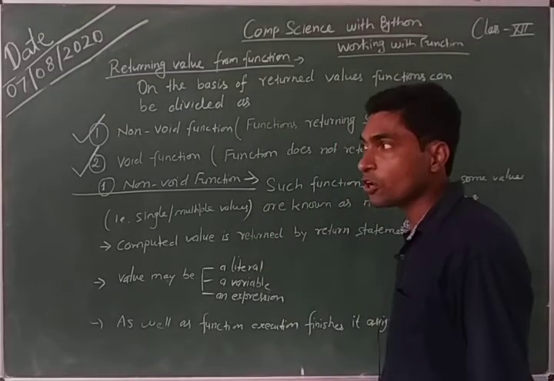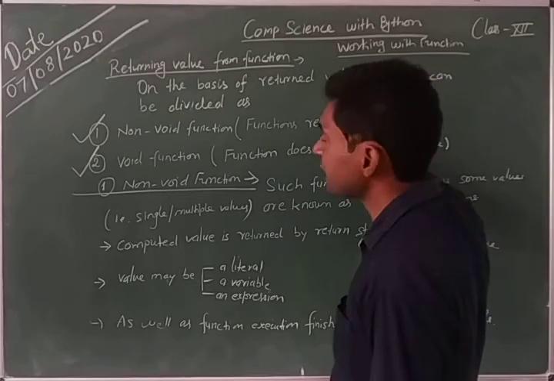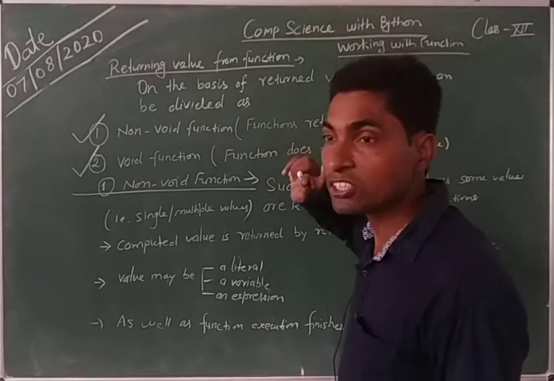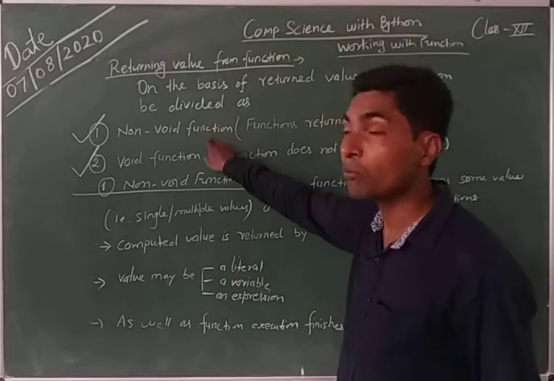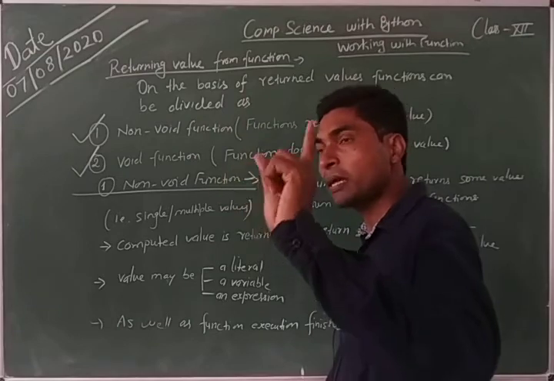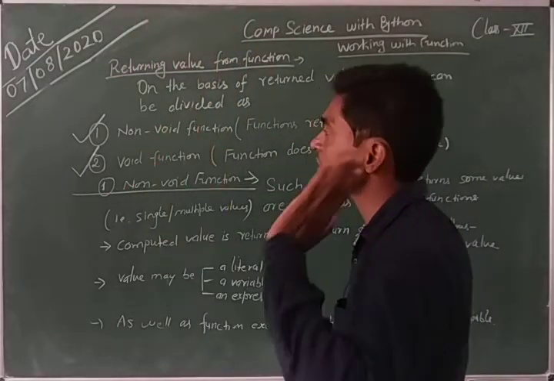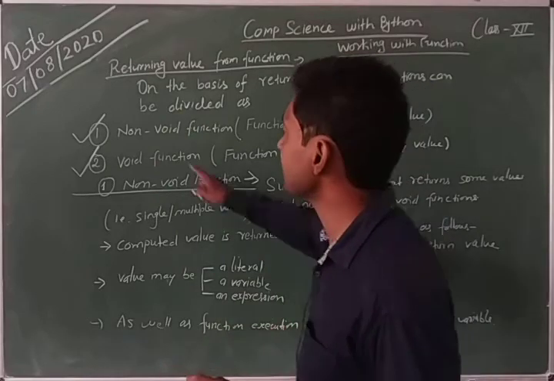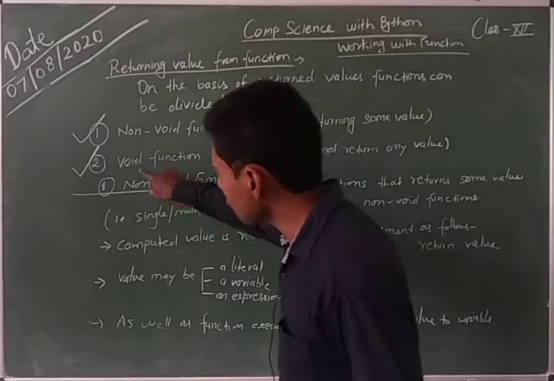Non-void function, what is non-void function? Non-void functions are those functions that return some value. A function that returns value comes under the category of non-void function. The value may be single, the value may be multiple, those functions come under the category of non-void function.